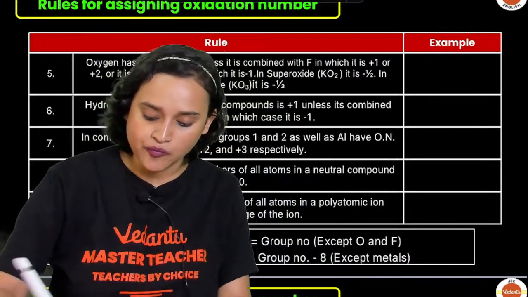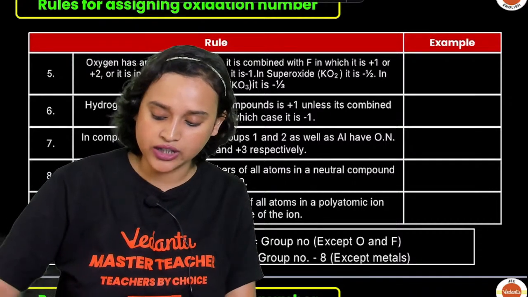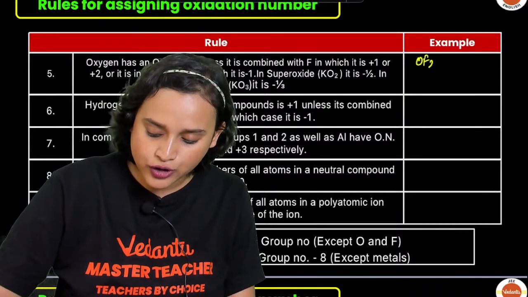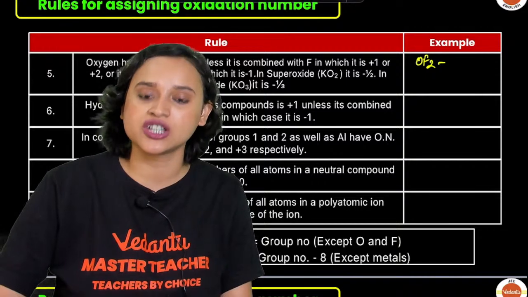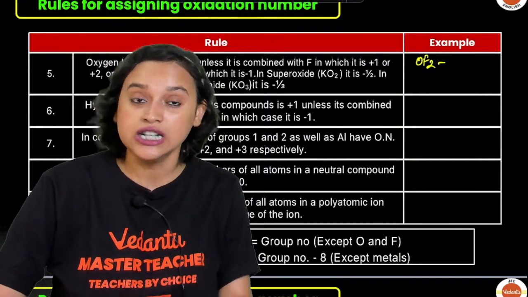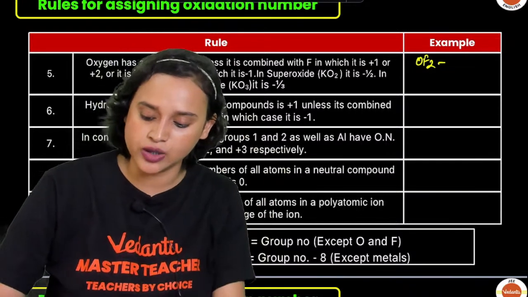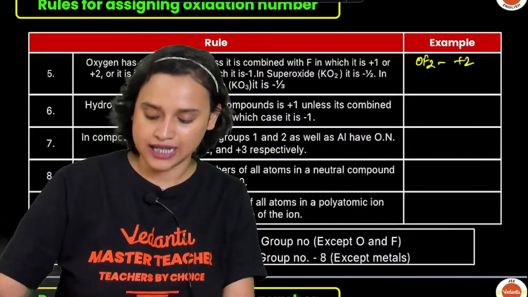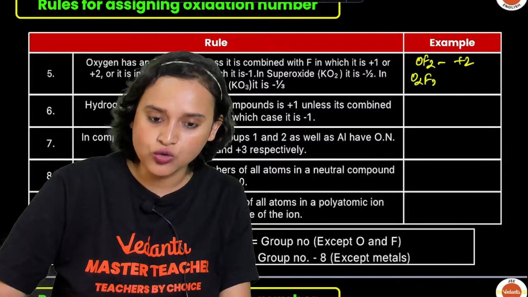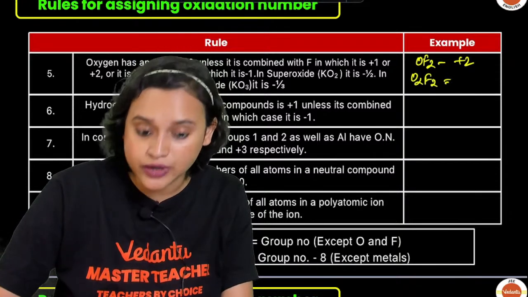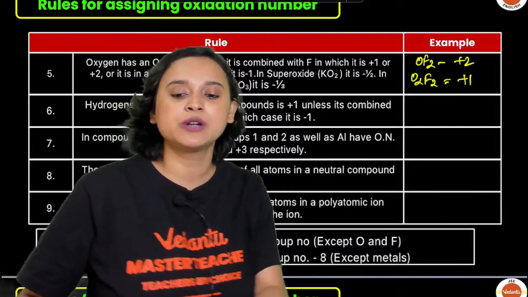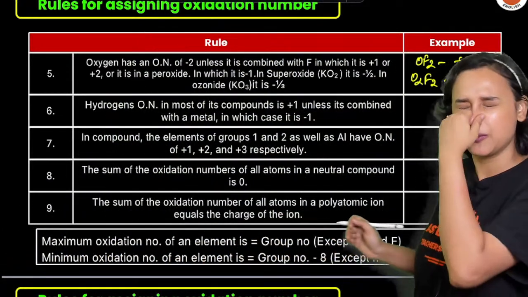For example, everybody, let us write it down here. See, OF2. In the case of OF2, what is the oxidation state of oxygen? Fluorine is -1, and there are two fluorines, so -1, -1. That means oxygen will be +2, isn't it? Now, if I write here O2F2, what will be the charge? It will be +1 because it is peroxide. All right.